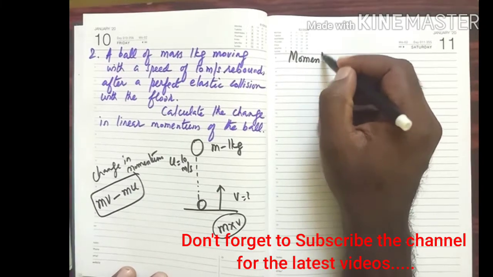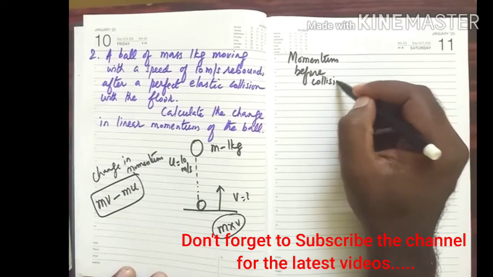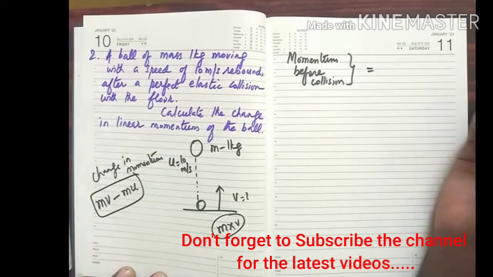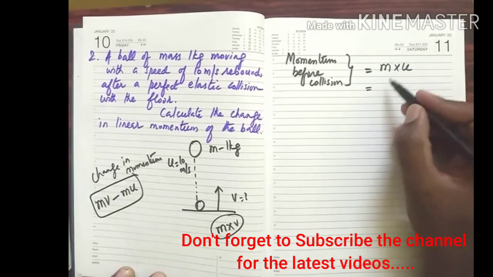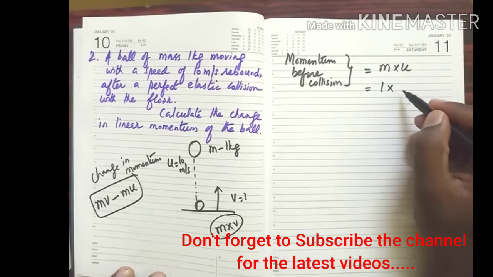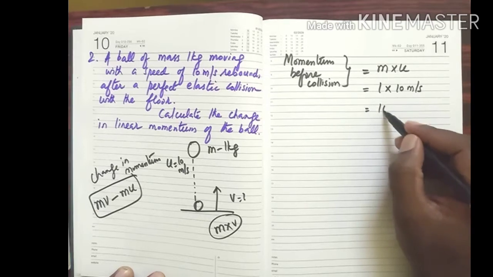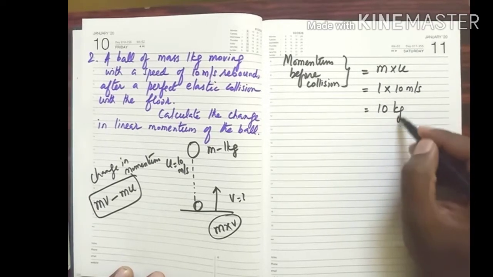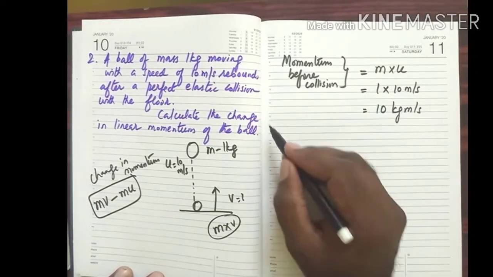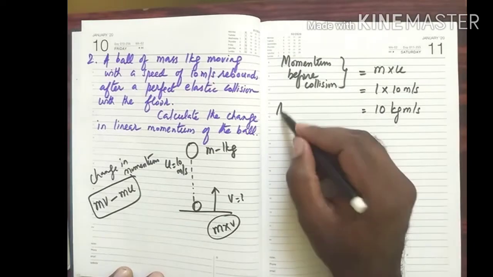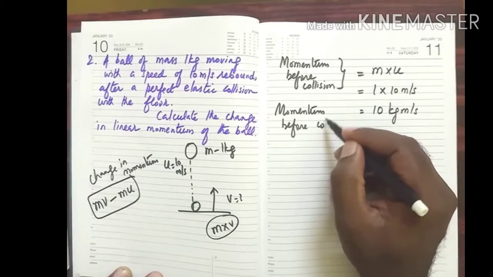Momentum before collision. As you know, momentum is a product of mass and velocity. So before collision it is m into u. So mass is 1 and initial velocity is 10 meter per second. So we will get 1 into 10 is 10. Mass is measured in kilogram and velocity in meter per second. So this is momentum before collision.